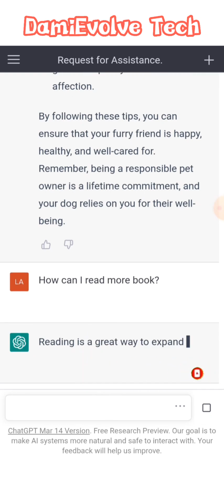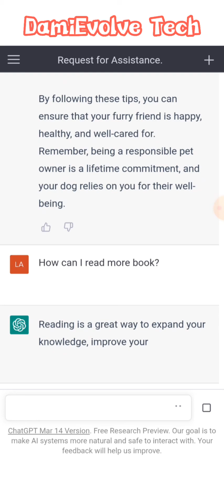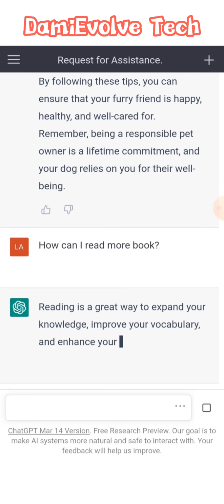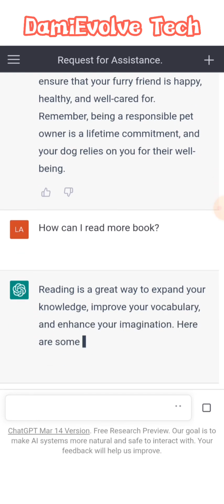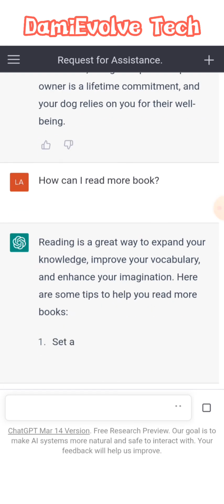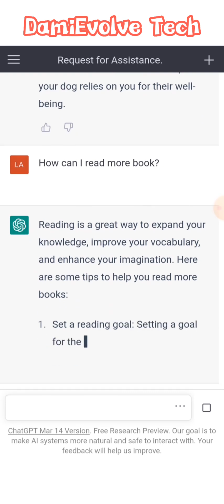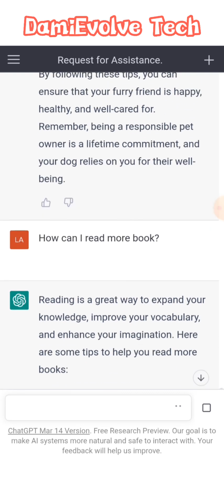Reading is a great way to expand your knowledge, improve your vocabulary, and enhance your imagination. Here are some tips to help you read more books. As you can see, as a student finding it difficult to read, go to ChatGPT and input the prompt, how can I read more books, or how can I study harder? You might niche down and focus on the course that you are trying to study, which seems difficult. You can say, how can I study more maths? Or I'm finding it difficult to study maths. How can I improve? Or how can I overcome this problem?